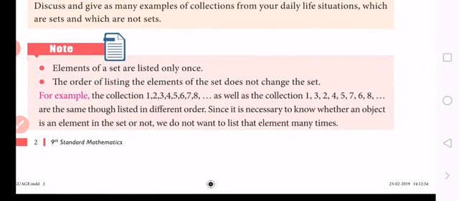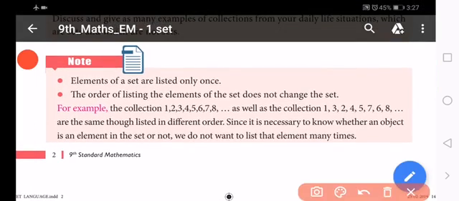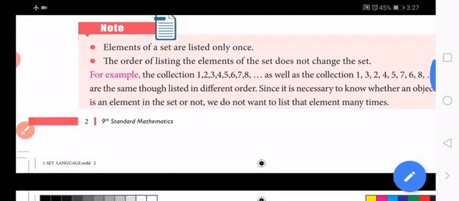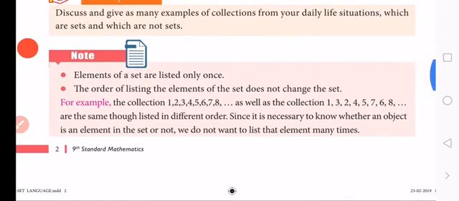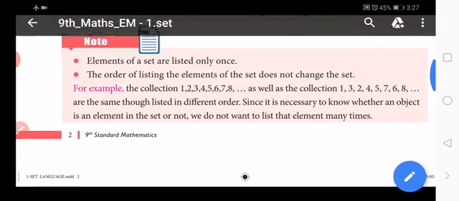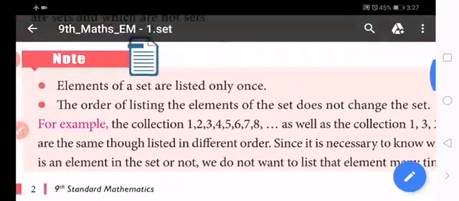So next one, these concepts were also discussed in our earlier classes. Now we are going to discuss another concept. Before that, some notes are given. First point: the elements of a set are listed only once.